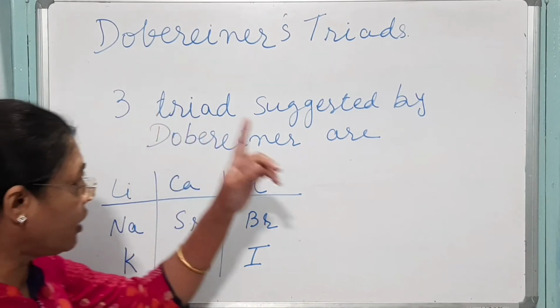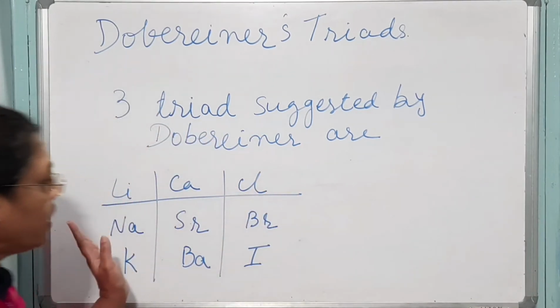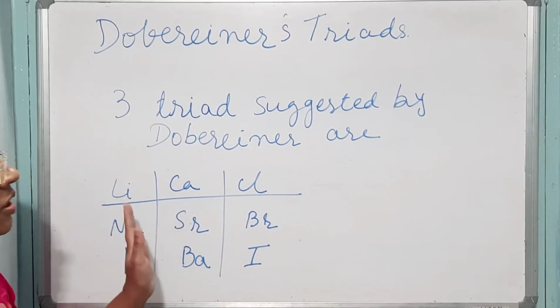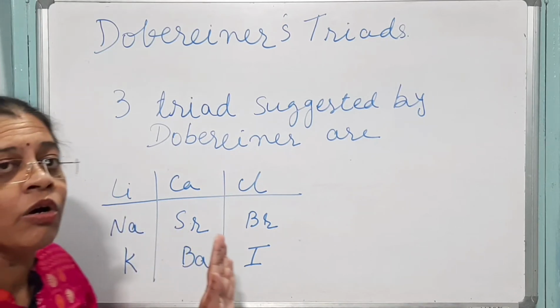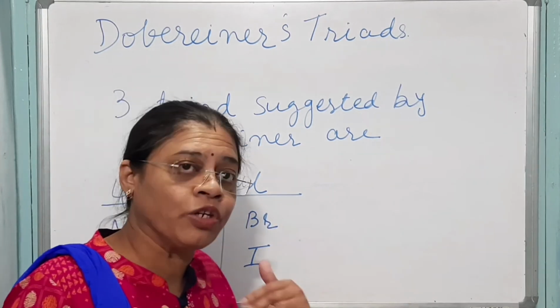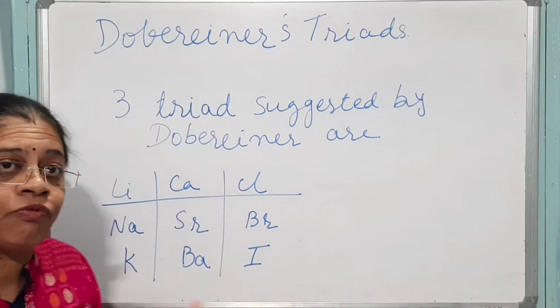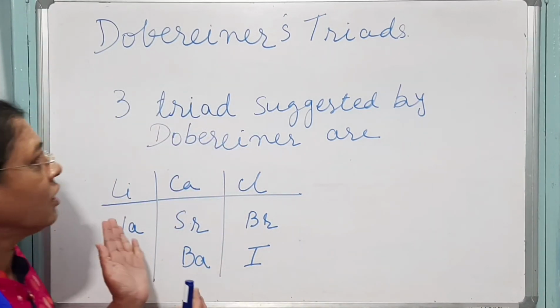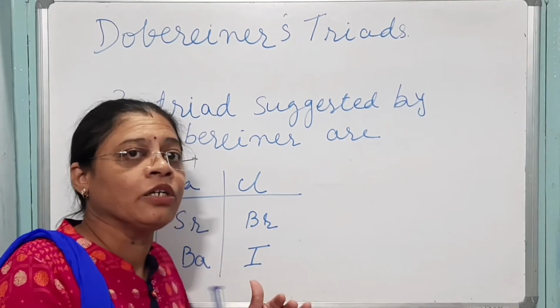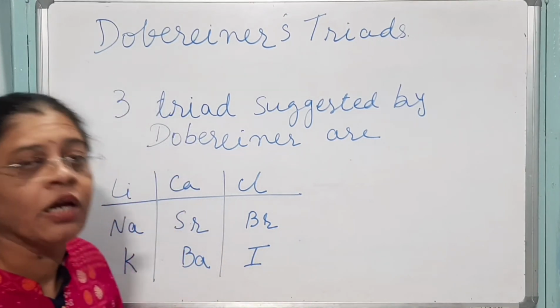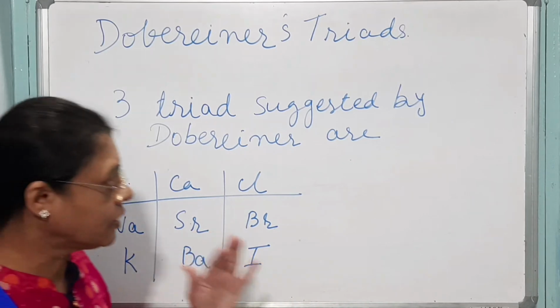Since Dobereiner was able to suggest only 3 triads, this type of classification was not useful for classifying newly found elements. So this type of classification was discarded and new types of classification were invented by scientists.